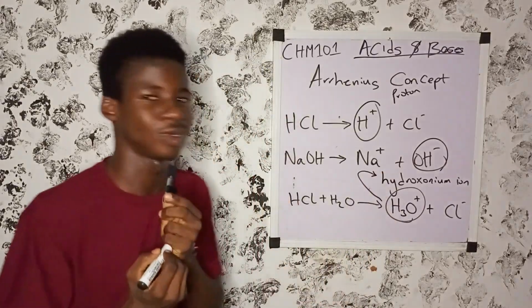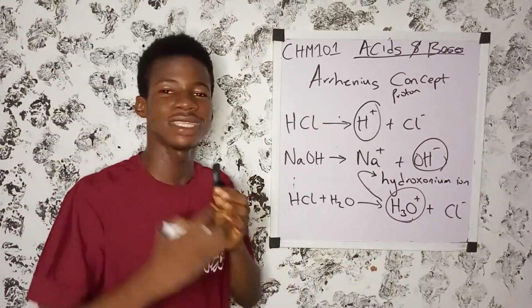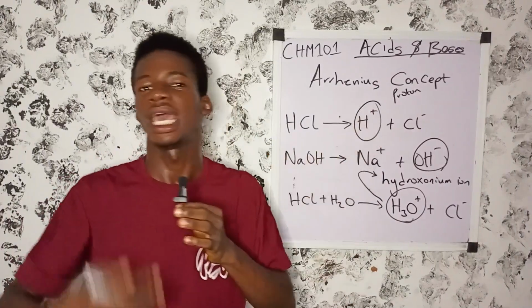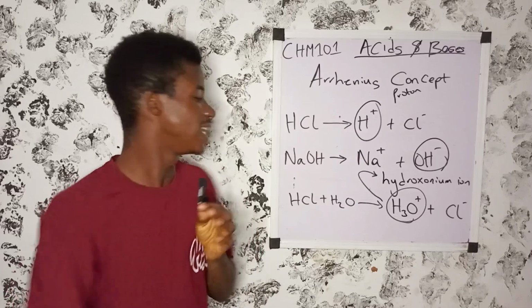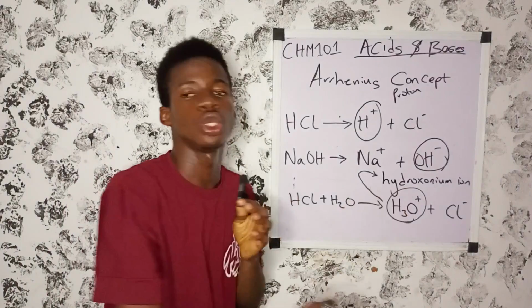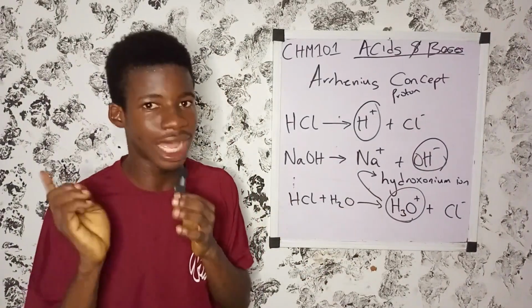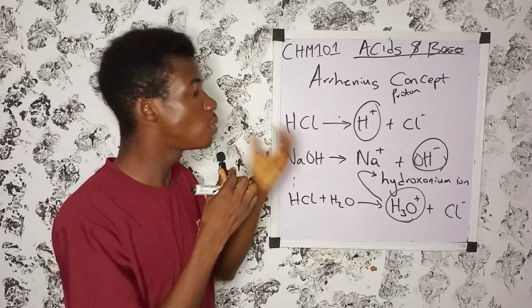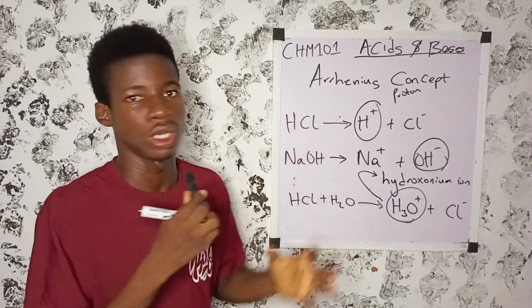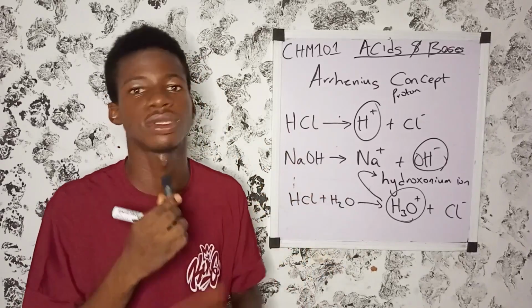Hydronium ion. So if you want to define an acid according to Arrhenius concept, an acid is any substance that dissolves in water to produce hydronium ion. Please don't add proton, because proton or hydrogen ion cannot exist alone when an acid dissolves in water.